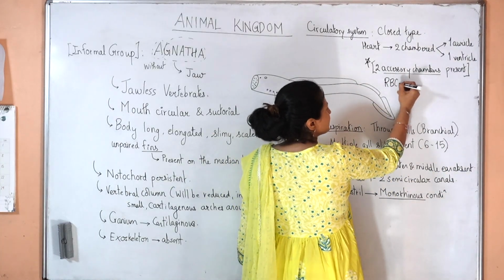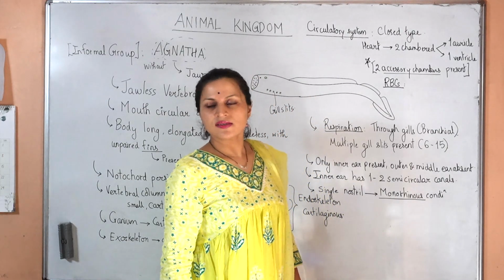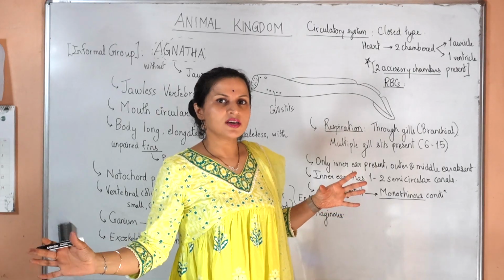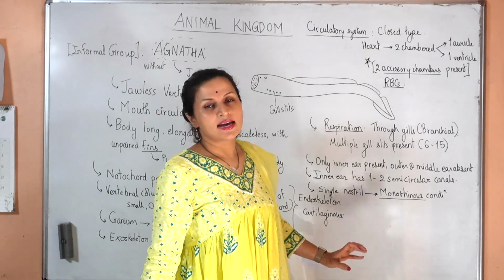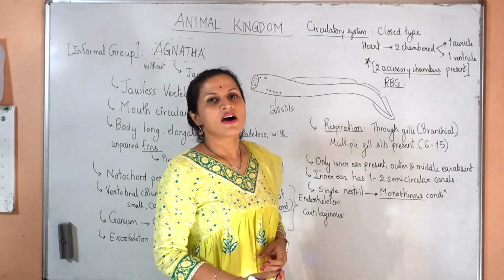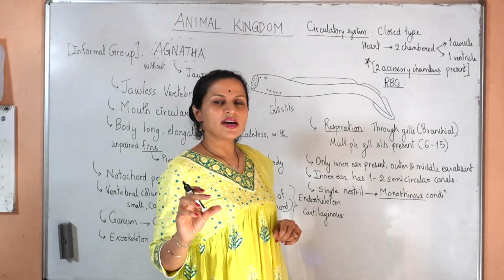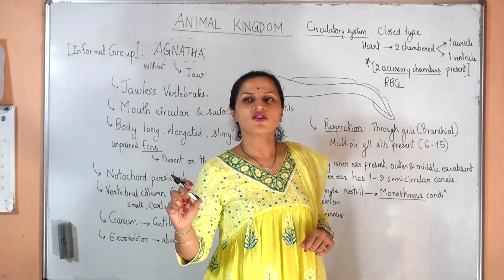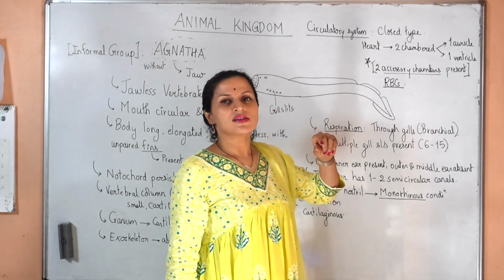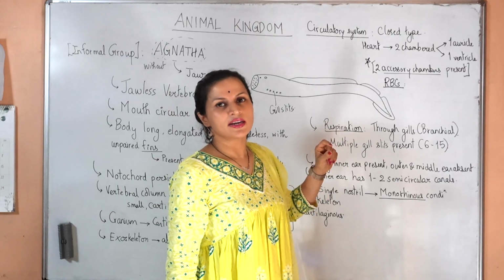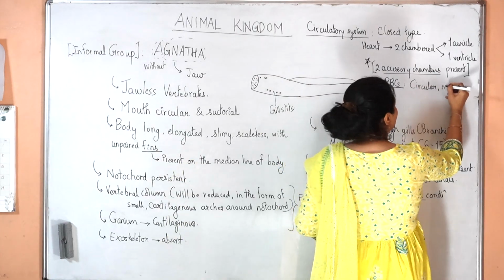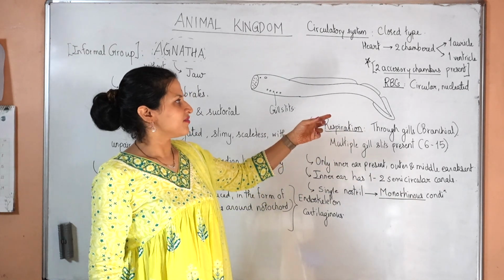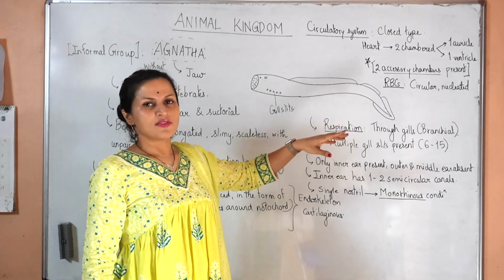Next, their RBCs. They will have developed RBCs. The non-chordates did not have RBCs; they just had pigments dissolved in their blood. But these are chordates and they have started formation of RBCs. Our RBCs do not have a nucleus and are biconcave in shape. Their RBCs are circular and nucleated. The fishes, one step higher chordates, have nucleated but oval RBCs.